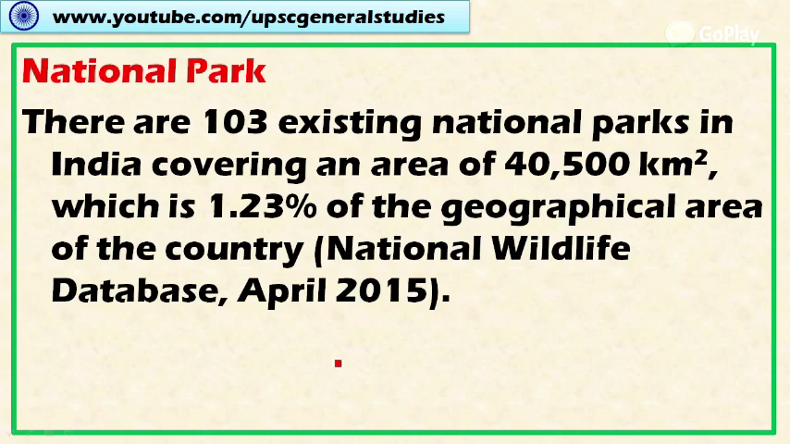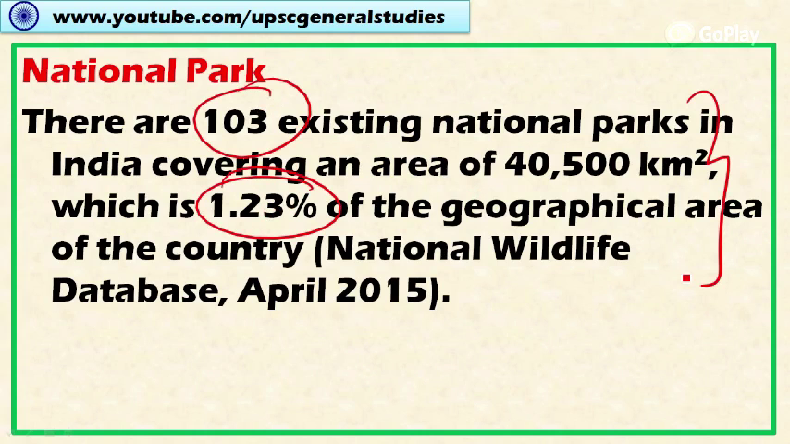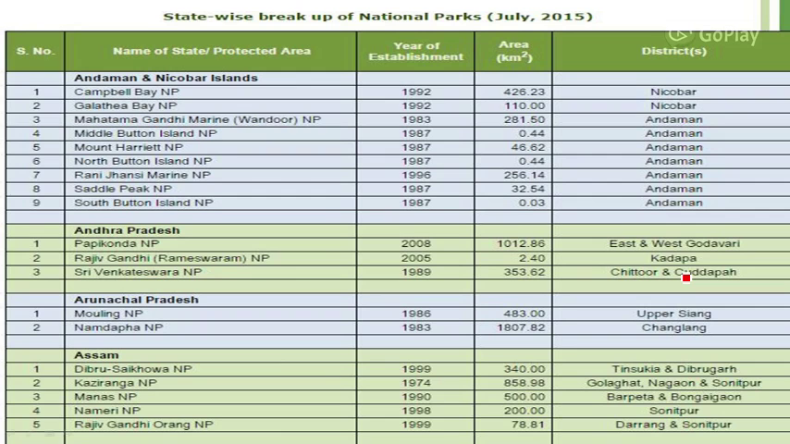Among the national parks, we have 103 national parks. This accounts for 1.23% of the geographical area of the country. Now let's look at the national parks in detail individually. We have 9 national parks in the Andaman Nicobar Islands. These include Campbell Bay National Park, Galathea National Park, Mahatma Gandhi Marine National Park. This is not in Gujarat, please remember, this is in the Andaman Nicobar Islands. And Middle Button Island National Park, Mount Harriet National Park, North Button Island, Rani Jhansi Marine National Park, not in UP, it is in Andaman Nicobar.